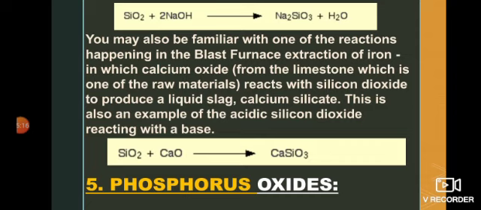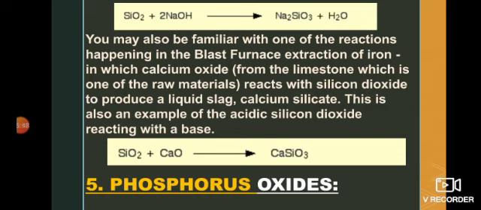When we carry out reactions in the blast furnace during the extraction of iron, the calcium oxide, obtained from the breakdown of limestone, is used as an impurity remover. Silica in the blast furnace acts as an impurity, and calcium oxide is used to remove it.